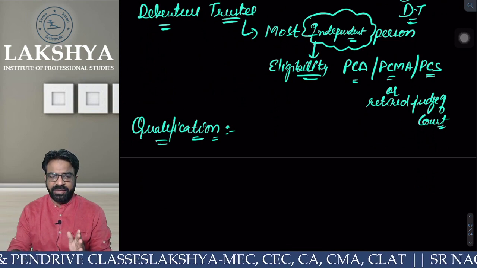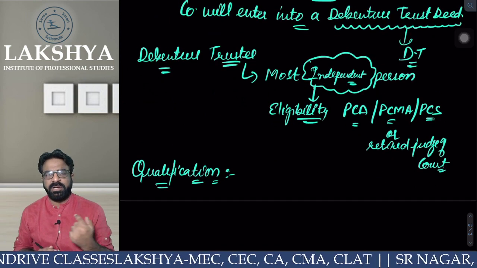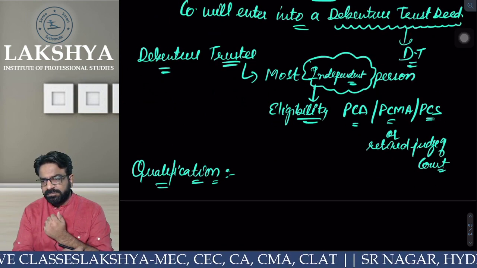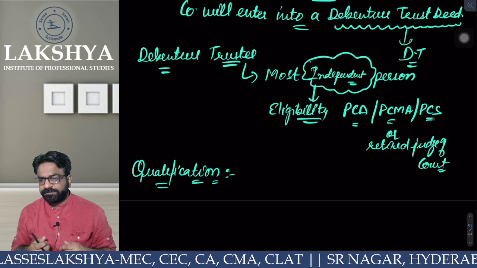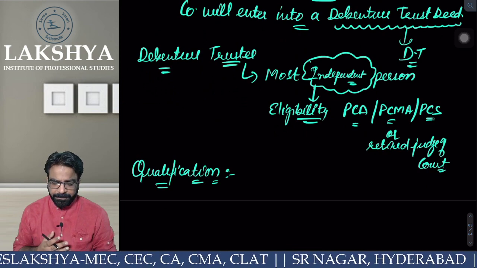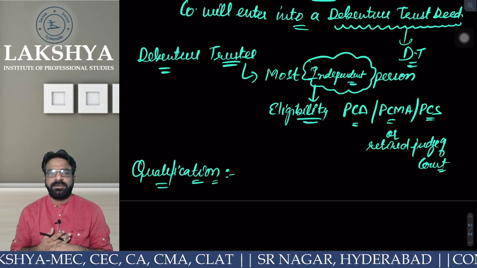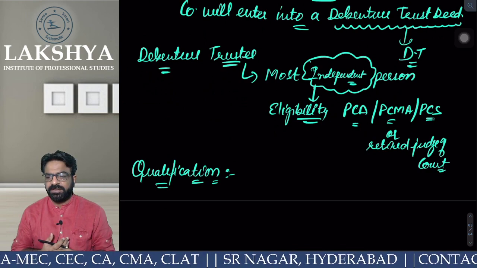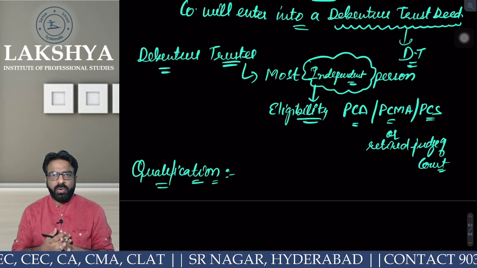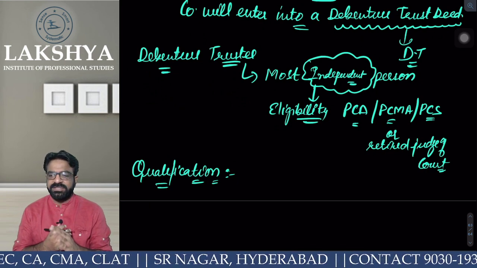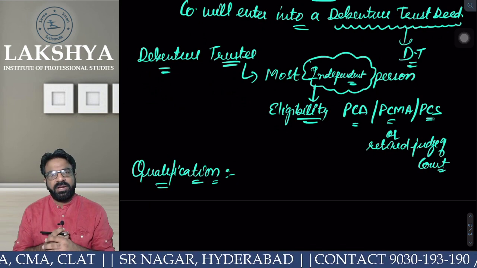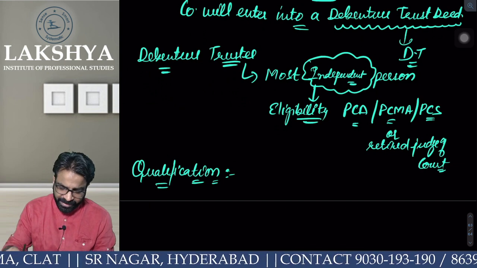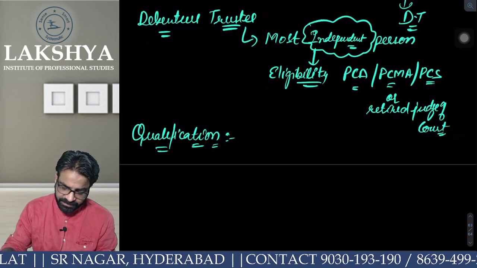Now listen to this carefully. First of all, tell me, he should be dependent or independent? Independent. Next point. What is his eligibility? Practicing CA, or practicing CS, or practicing CMA. Everyone clear or not? Or a retired judge of a court. Now, what is his qualification? Now listen to this case.